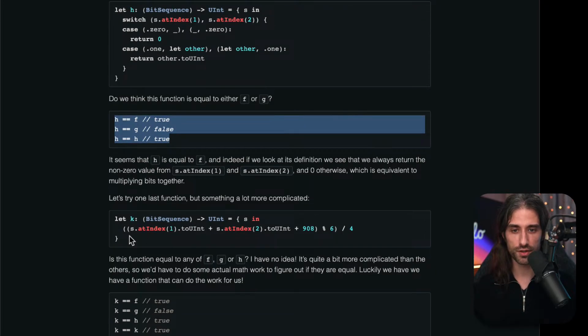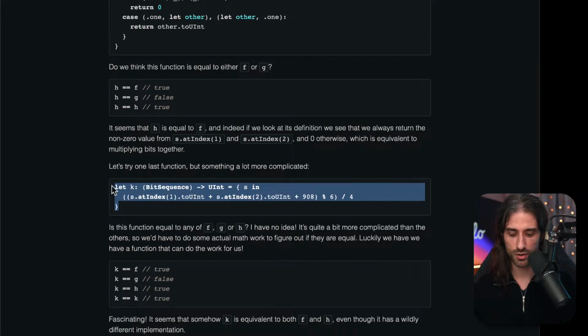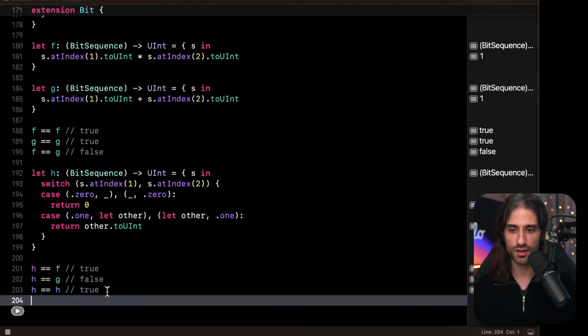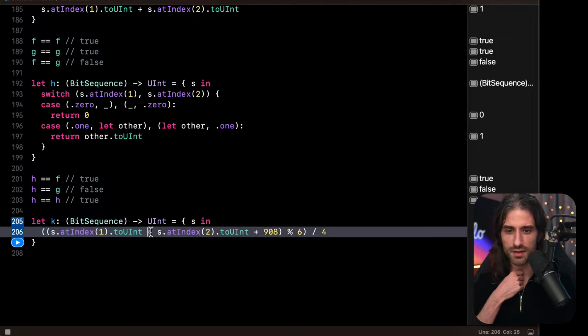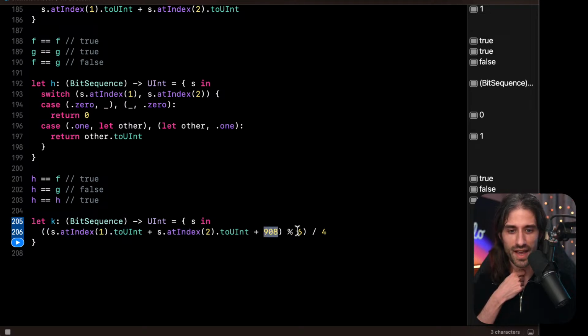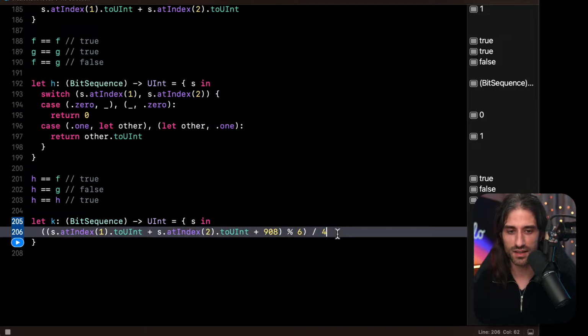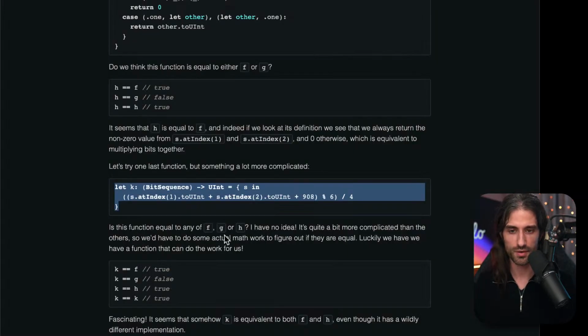So let's try one more function, but something a lot more complicated. This function k takes the second element, adds it to the third, adds 908, then takes the remainder divided by 6, and divides the whole thing by 4.